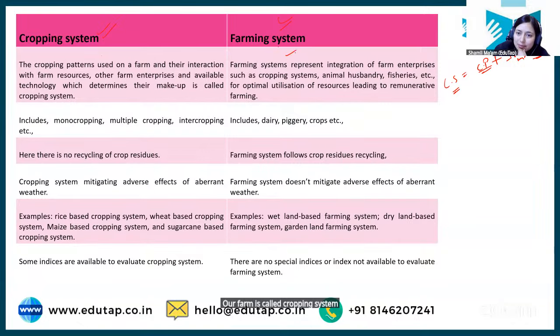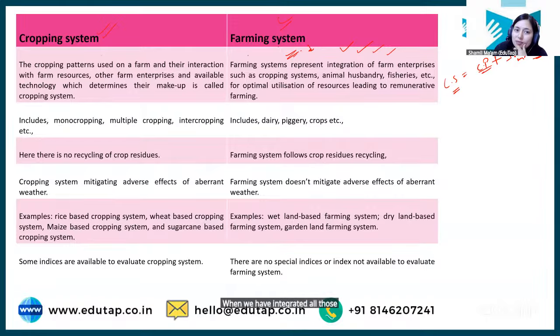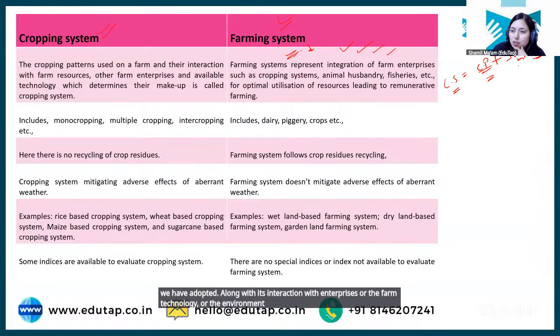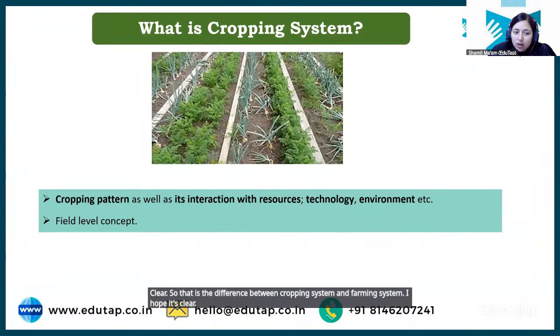And farming system क्या है basically? It is basically integrating all farm enterprises. ठीक है? Be it crop production, fisheries, poultry, piggery, anything. When we have integrated all those, that is farming system, and cropping system is the cropping pattern we have adopted along with its interaction with enterprises or the farm technology or the environment and everything that is present on farm. Clear? So that is the difference between cropping system and farming system. I hope it's clear.